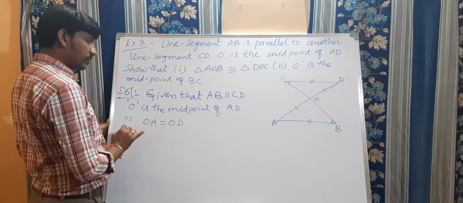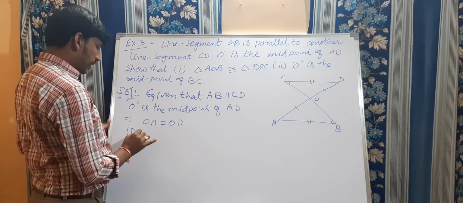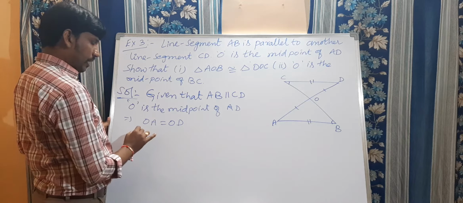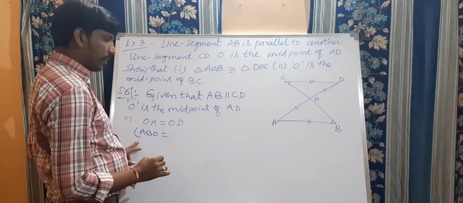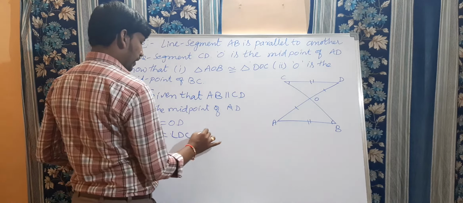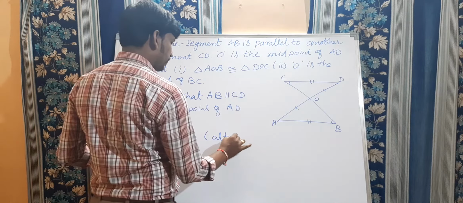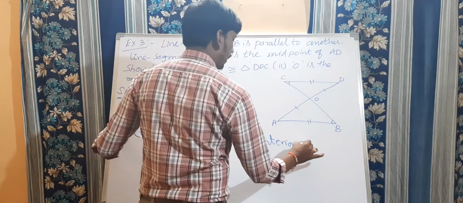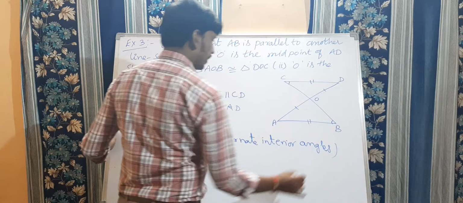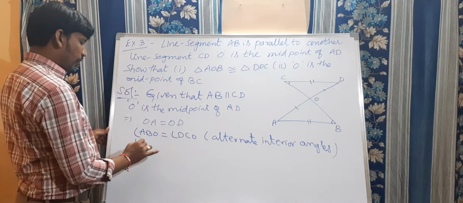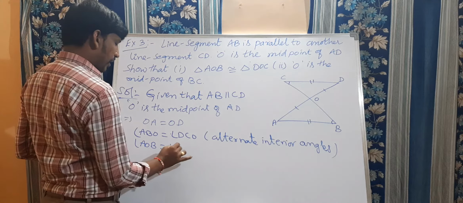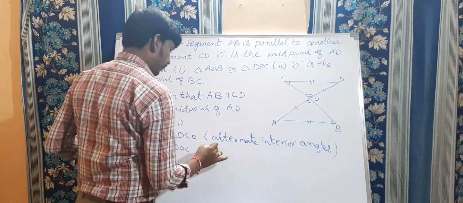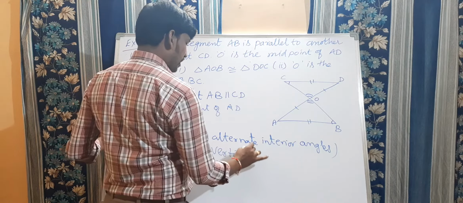So here, in the first triangle AOB, angle ABO is equal to angle DCO. That is alternate interior angles. Clear? Right. And as well as here, angle AOB is equal to angle DOC. These two angles are equal because they are vertically opposite angles.